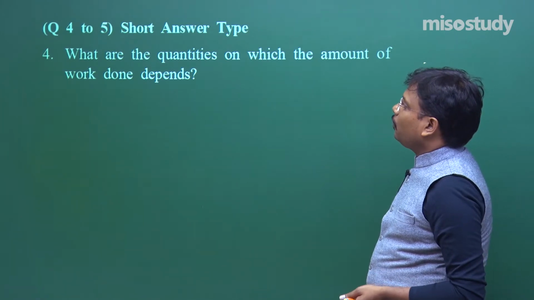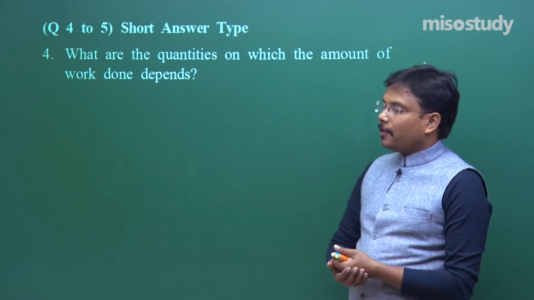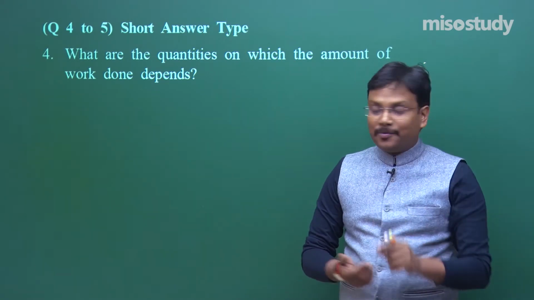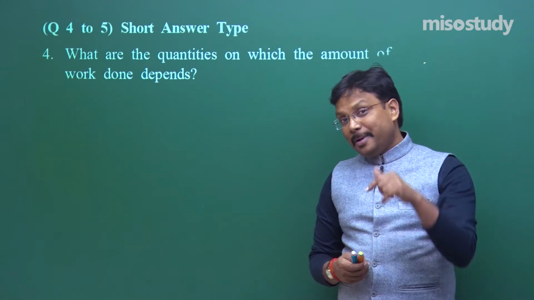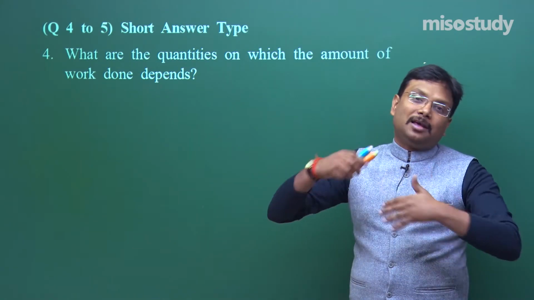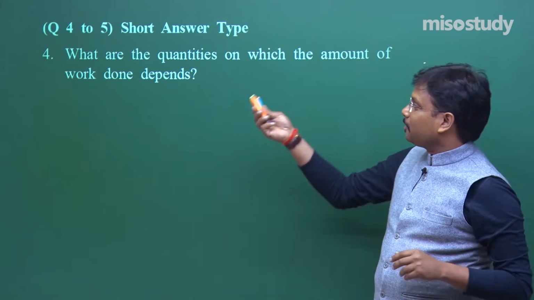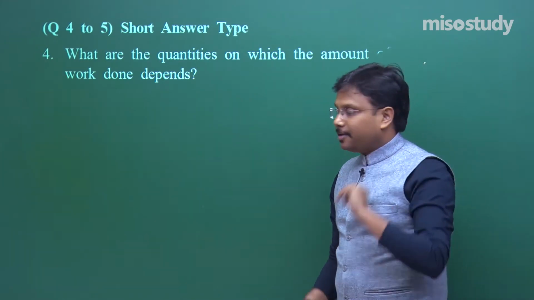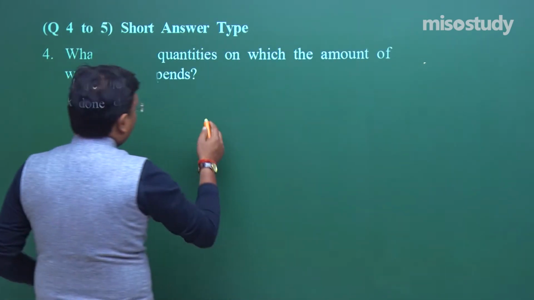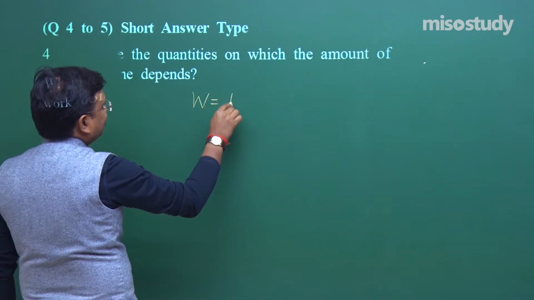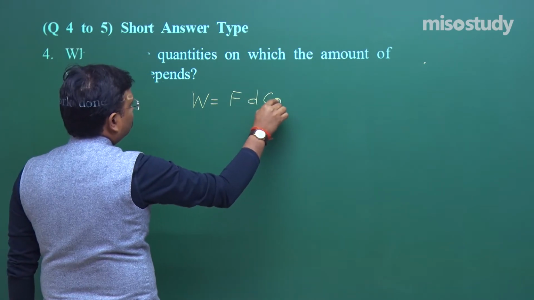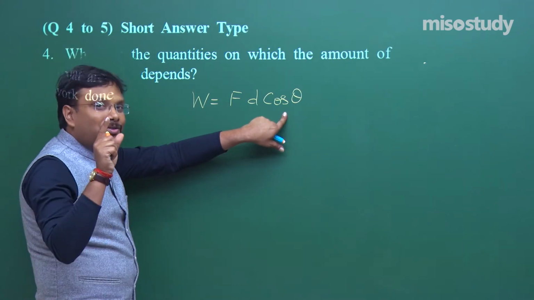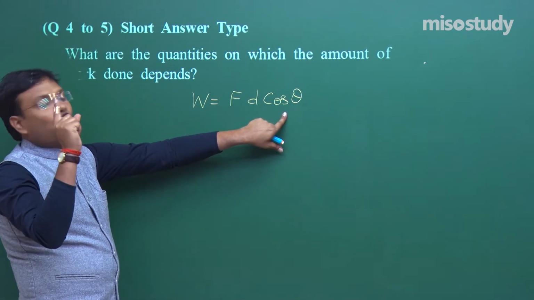So the question is, what are the quantities on which the amount of work done depends? Now try to recall, the first question I started with the concept of work, then again I picked it just to show you how you can vary, how you can change your answer, fine. So let's consider it. What are the quantities on which the amount of work done depends? So you should write it down like this. Now theta will come into the picture, because you are supposed to write it for one more mark.